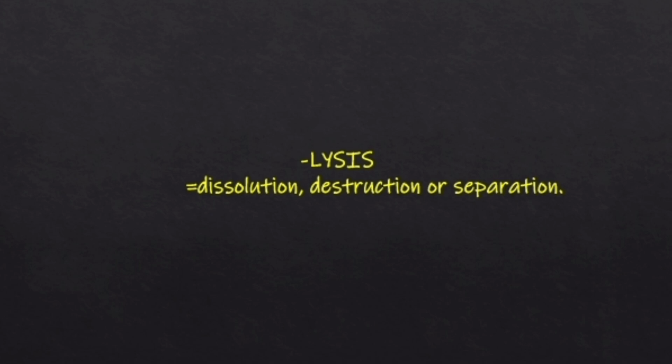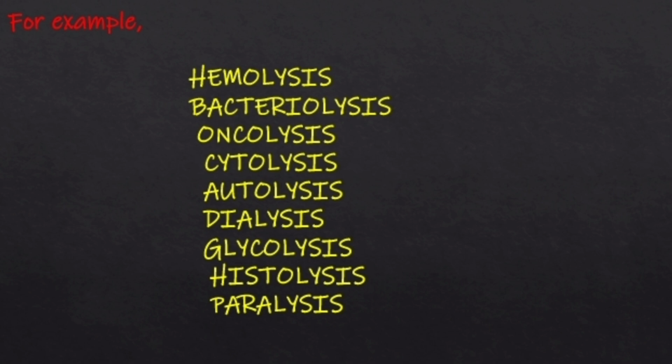So the next suffix, which is lysis, which means dissolution, destruction या फिर separation. Example, hemolysis. It is the breakdown of RBCs. Next one is bacteriolysis. It is the destruction or dissolution of bacterial cells. Next one is oncolysis. It is the breaking down or destroying of cancer cells. Next one is cytolysis, which is the bursting or breaking down of a cell. Next one is autolysis, which is the breakdown of a cell or tissue by enzymes produced by the cell itself.